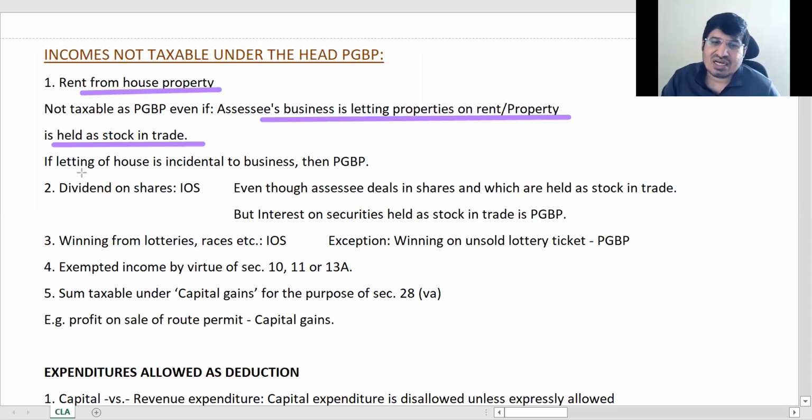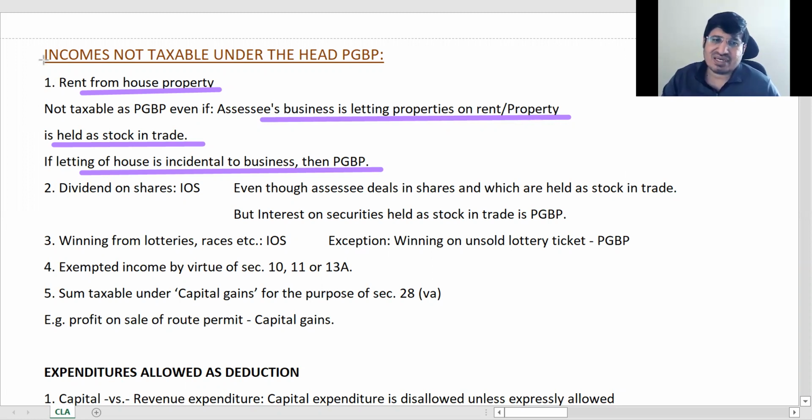And we know that if letting is incidental to business, that is, you have let out, you have built something for your workers and all, okay, incidental to business, so that if they stay close by, it will be easy for your work. In that case, that rent will be PGBP. Okay. This point 1 already has been discussed in income from house property. Okay. Now there are certain things.